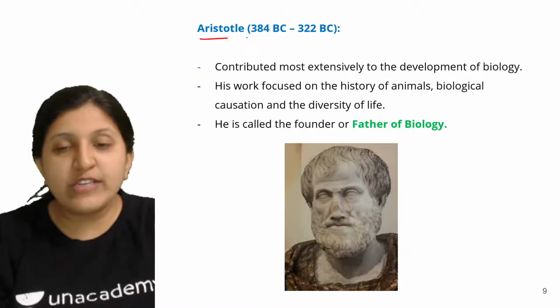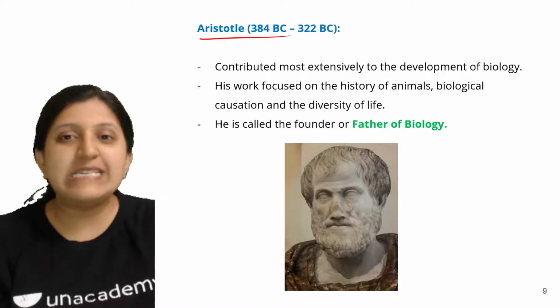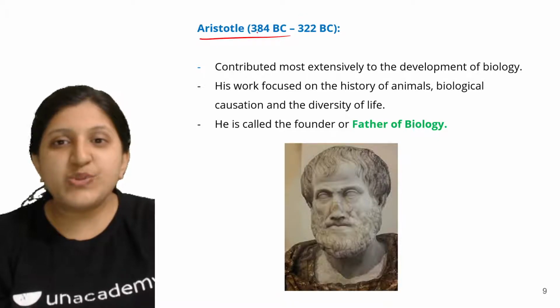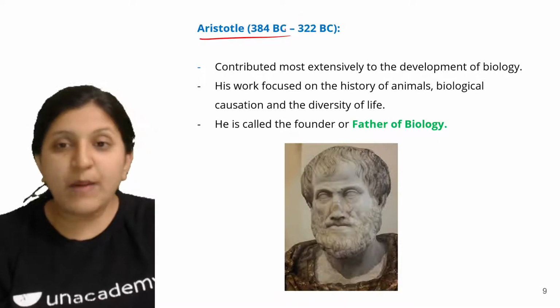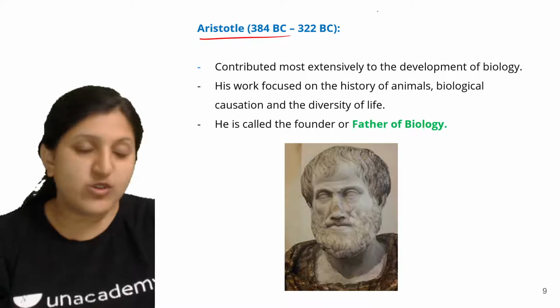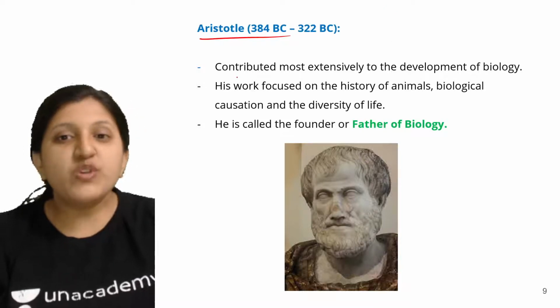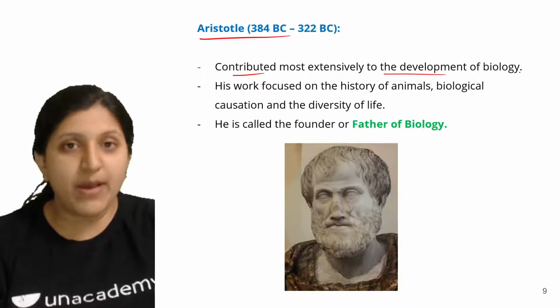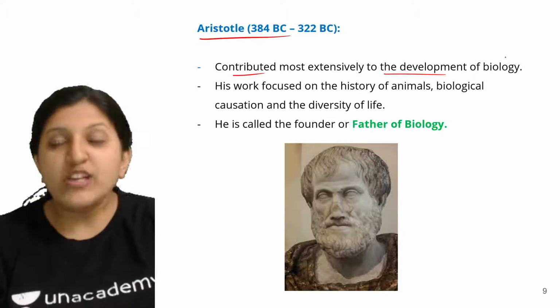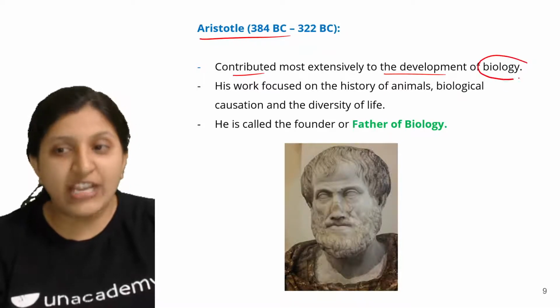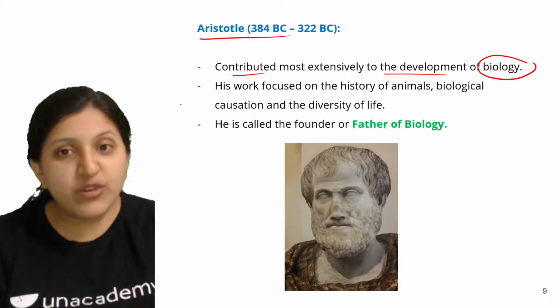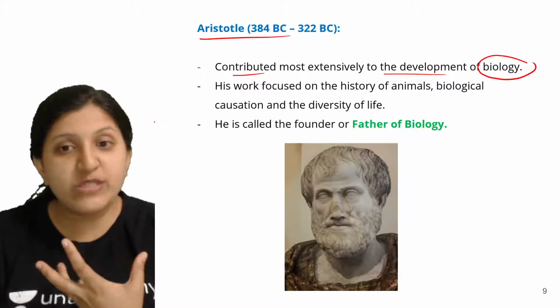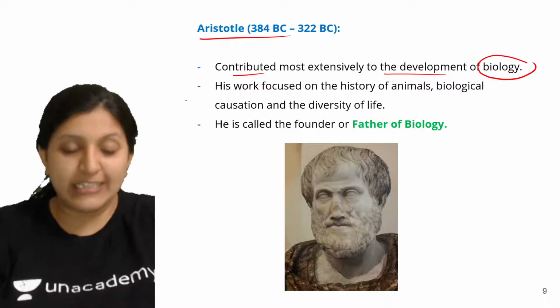So moving on to Aristotle. This is in the year 384 BC to 322 BC, so this is before Christ. He contributed most extensively to the development of biology. In the field of biology, the contribution of Aristotle was major. So what exactly did he do?